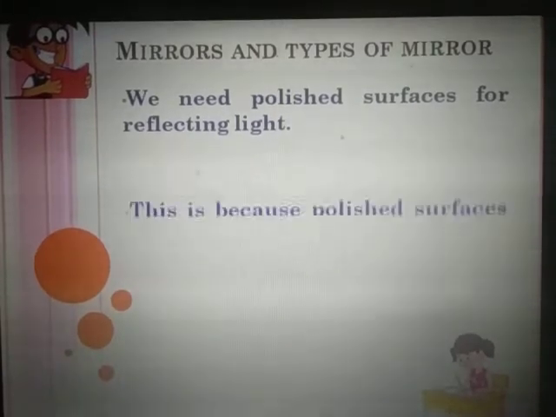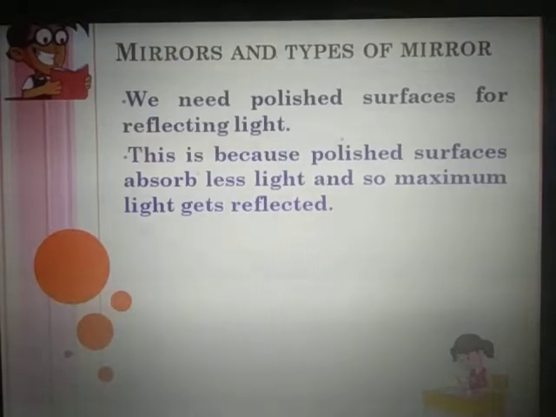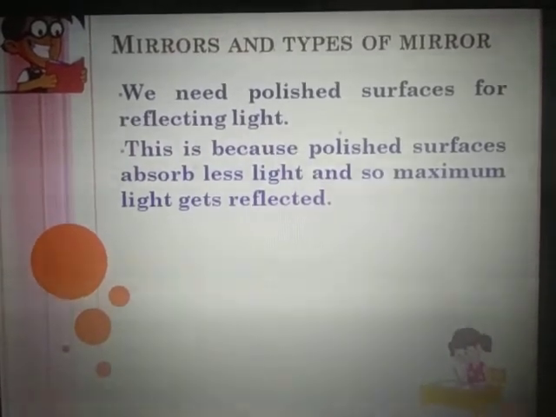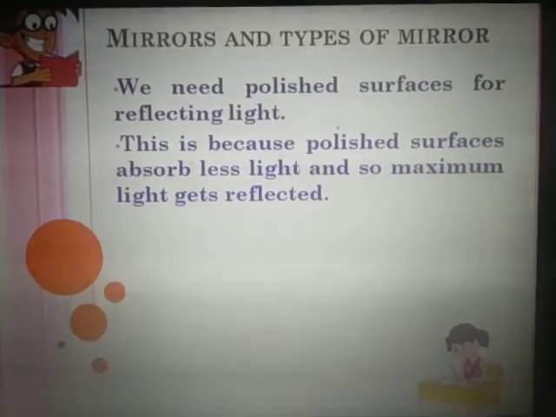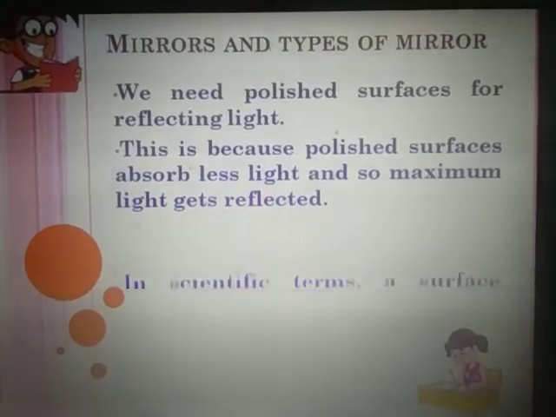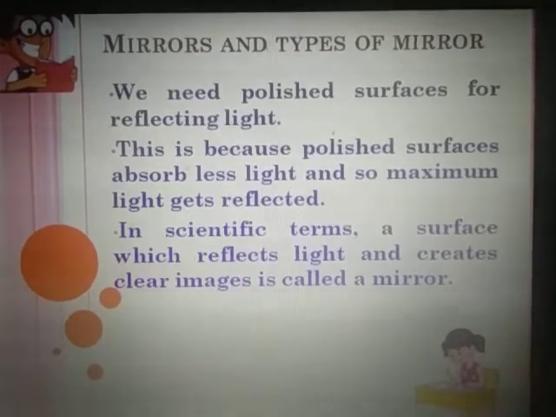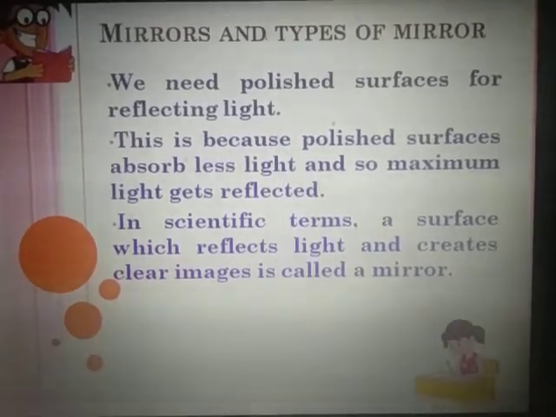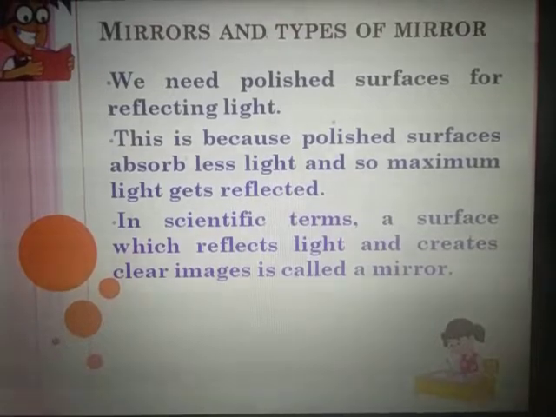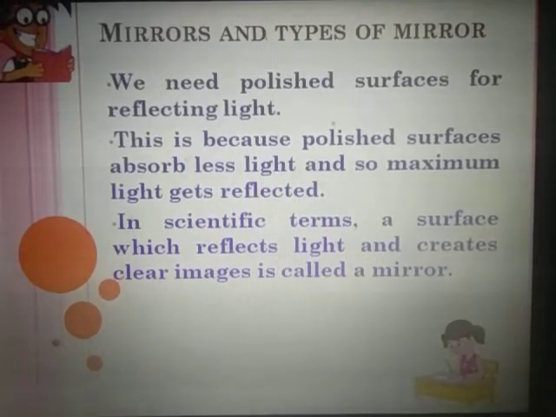Now why do these polished surfaces reflect light? It's because they absorb less light, so maximum light gets reflected. In scientific terms, a surface which reflects light and creates clear images is called a mirror. Only mirrors let you see an image. You will not be able to see your image on any other objects.